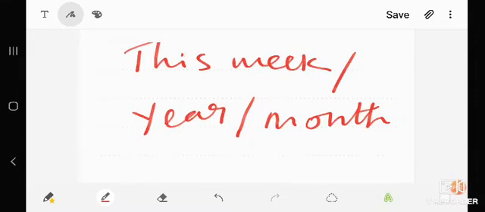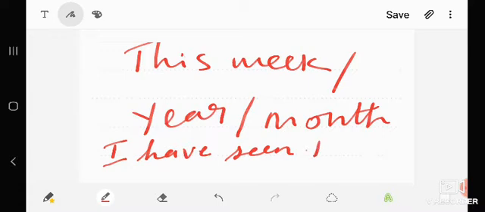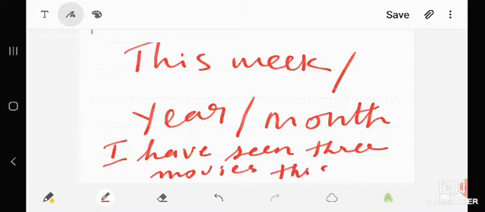There are some sentences in which we use the time expressions this week, this month, this year. For these sentences we can use present perfect tense. For example, I have seen 3 movies this week.